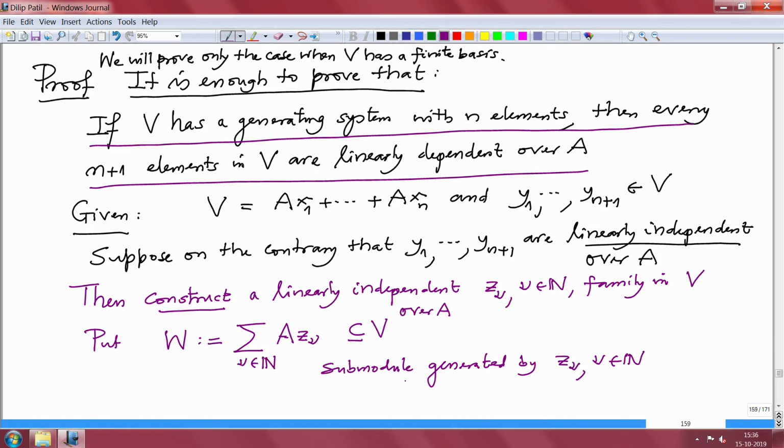Note this W is generated by a linearly independent family, therefore by definition W is a free A module with basis z_nu.